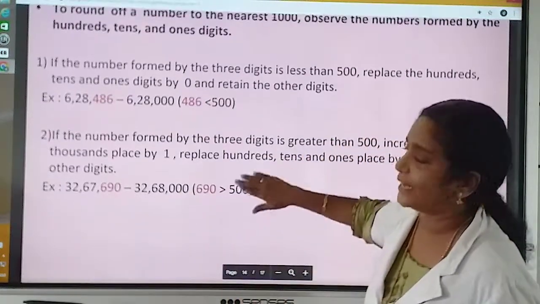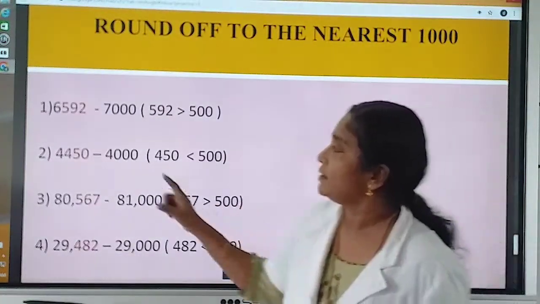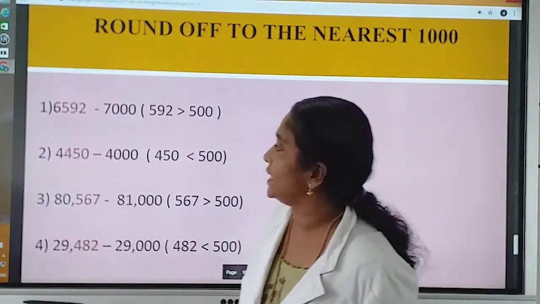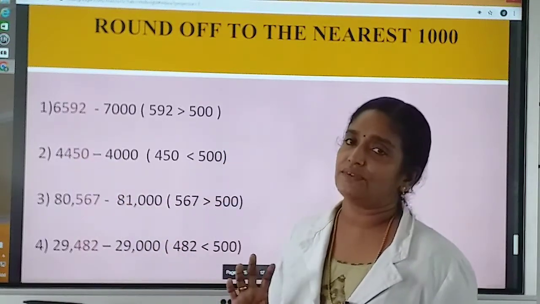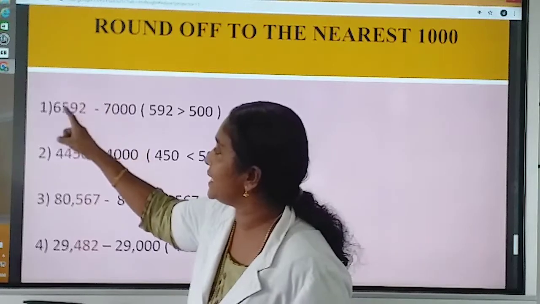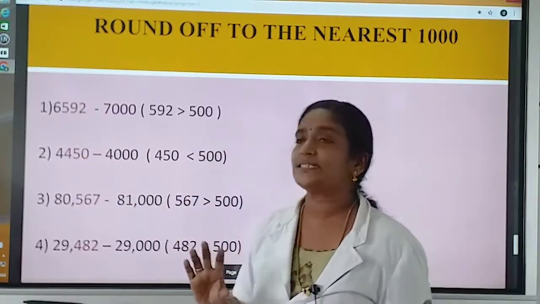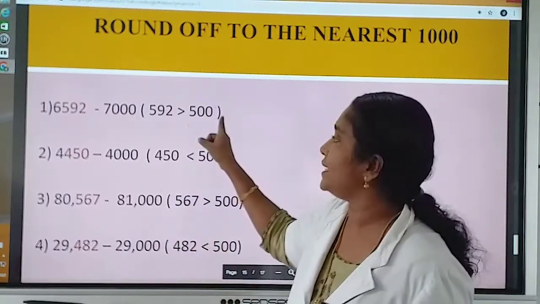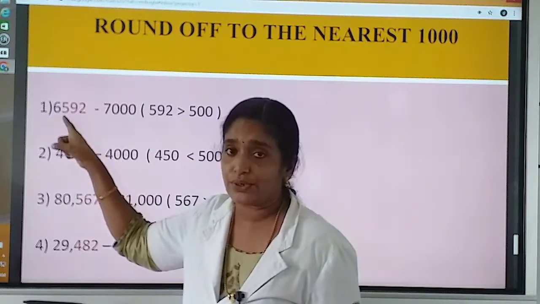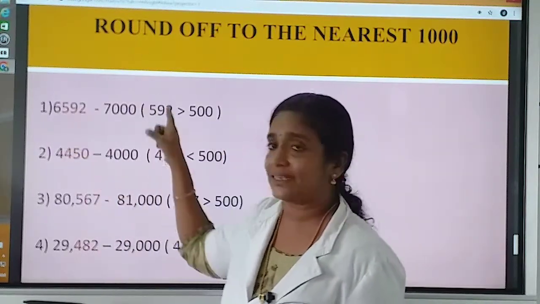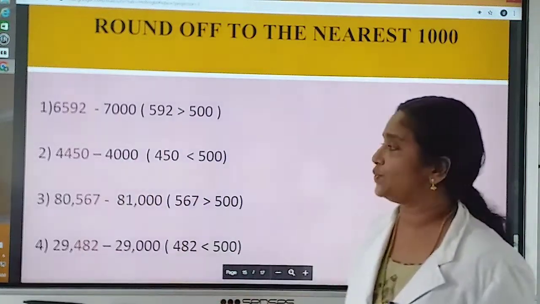Now we can do some examples. Example 1. What is the number given here? 6592. So which digits do we want to consider? We want to consider its unit, tens and hundreds digit. That number we are getting is 592. 592 is greater than 500. So what we want to do? We want to add 1 to its thousands place. So what is the answer we are getting? 7000.